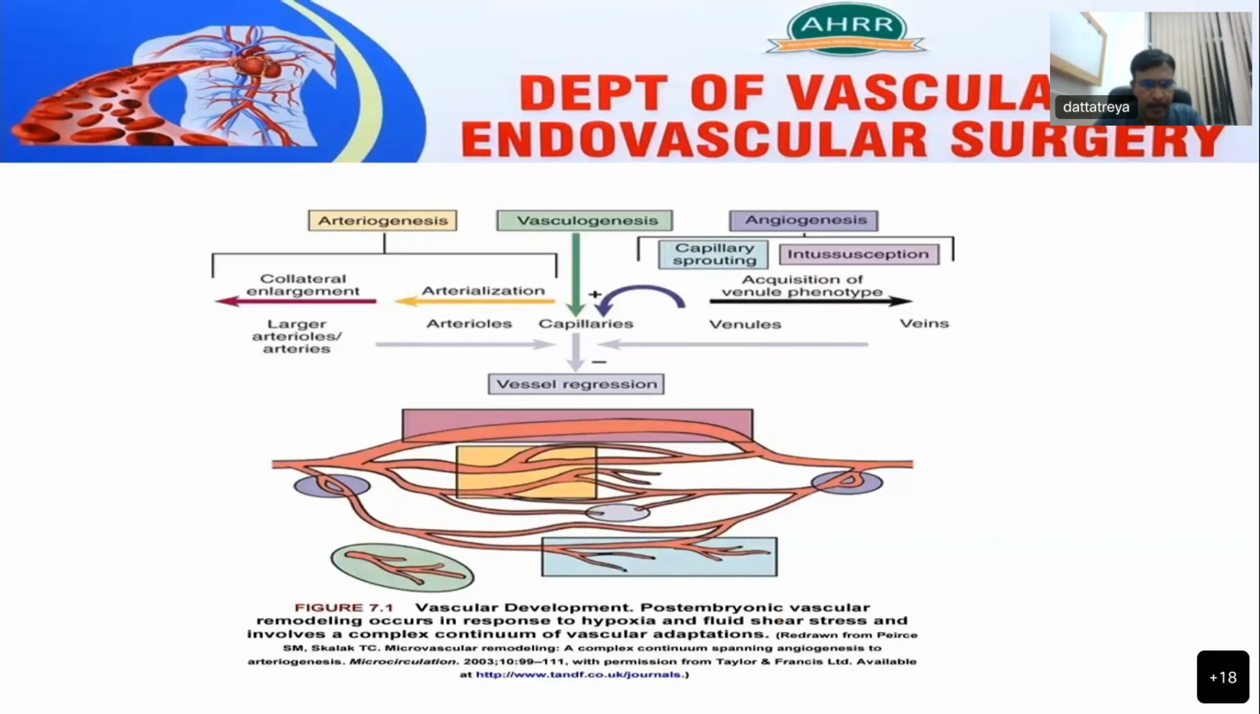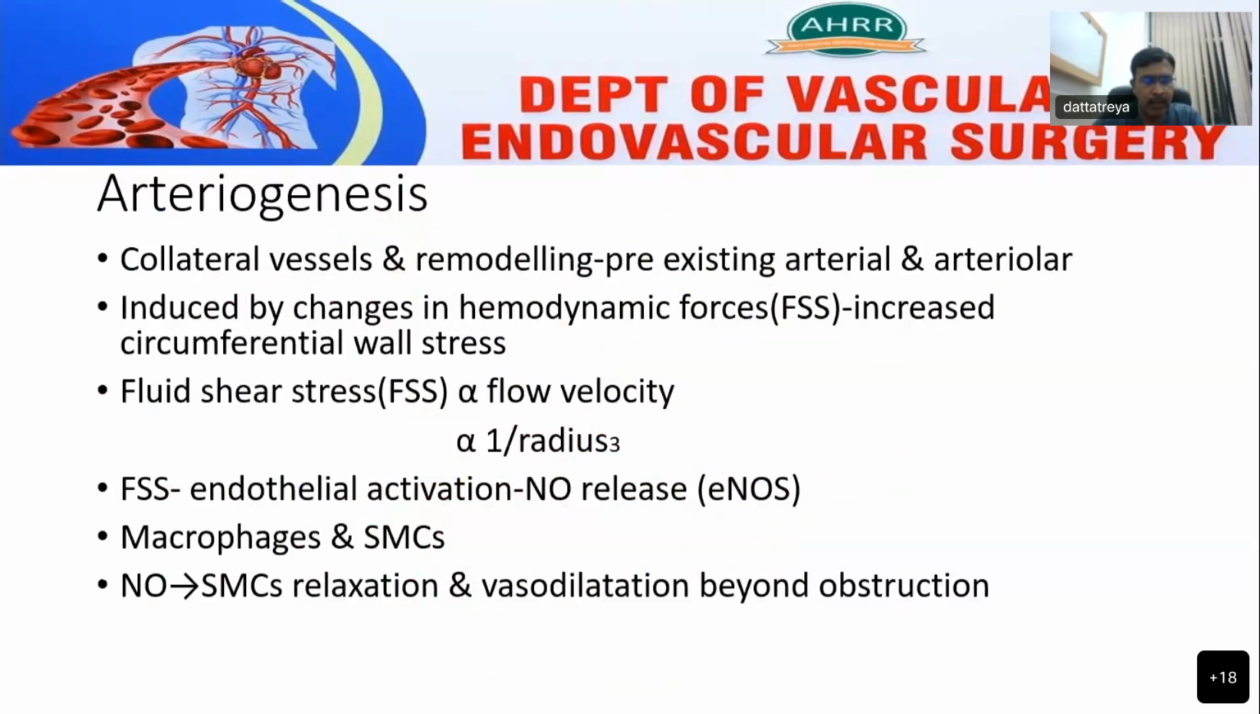sprouting. Coming to arteriogenesis, it is in view of progressive arterial atherosclerotic disease, in view of stenosis or occlusion, the body will compensate in the form of formation of collateral vessels with remodeling from the pre-existing arterial and arteriolar connections. This arteriogenesis is induced by the changes in the hemodynamic forces, that is the fluid shear stress.